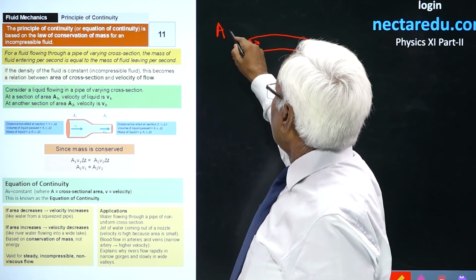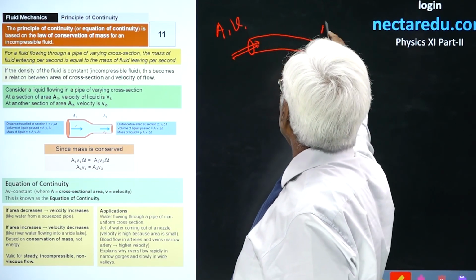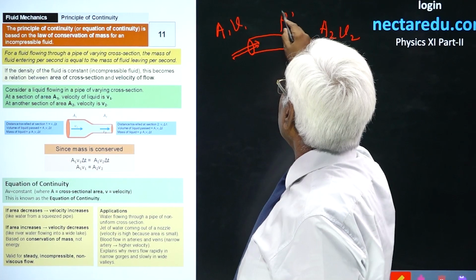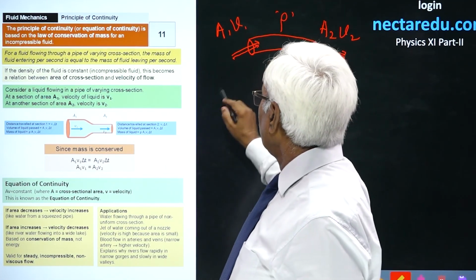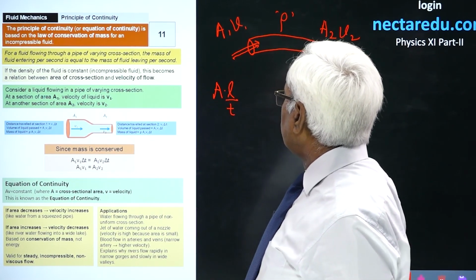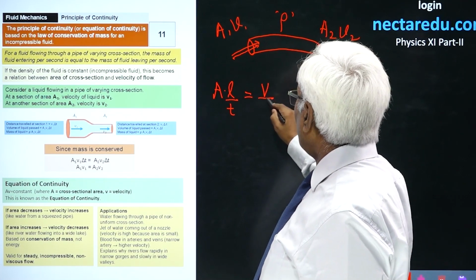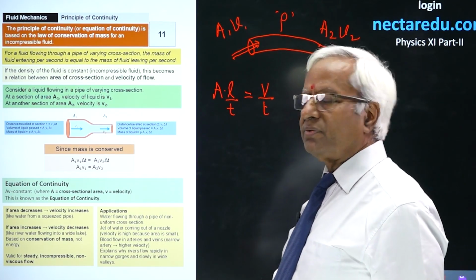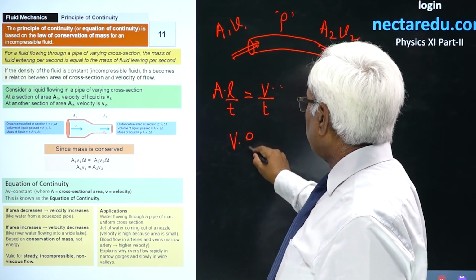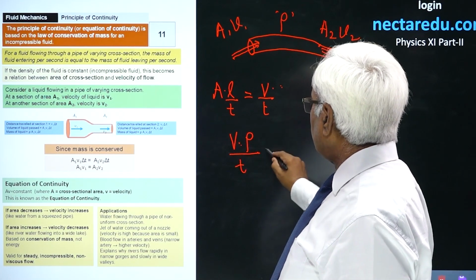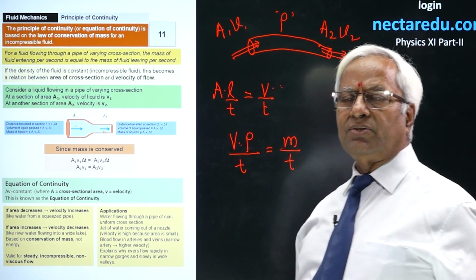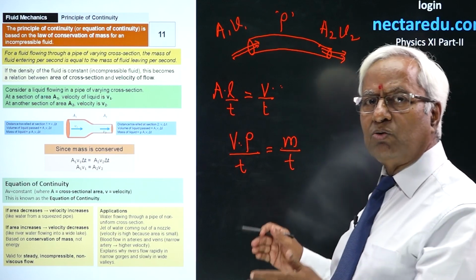You see, this is A1, V1, this is A2, V2, and the fluid in motion has density D. Area into length is volume, and if you divide it by t, it becomes the rate of flow of volume, that's volume entering per second. If you multiply by the density, volume into density upon time becomes the rate of flow of mass. Whatever rate is entering, that will come out also.